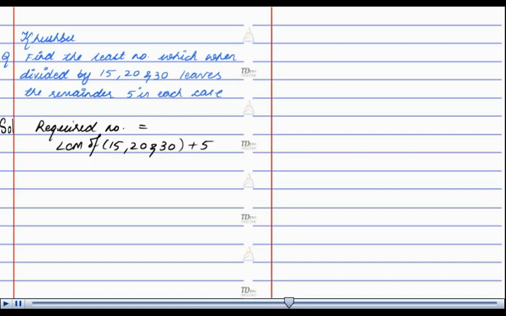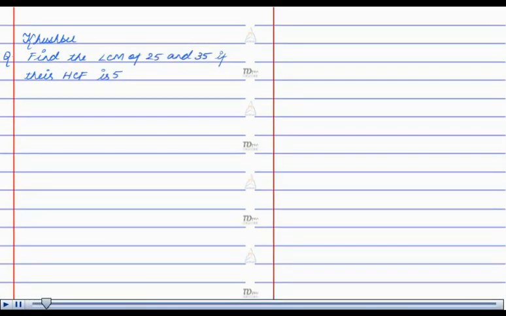number which exactly divides 15, 20 and 30. And if we want a remainder of 5, that least number plus 5 will give the required number. Therefore, the required number comes out to be 60 plus 5, that is 65. This is the required solution.